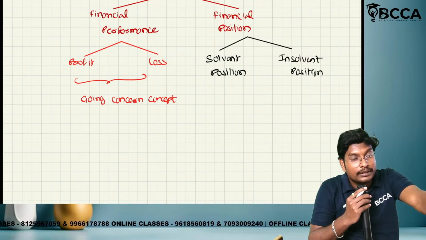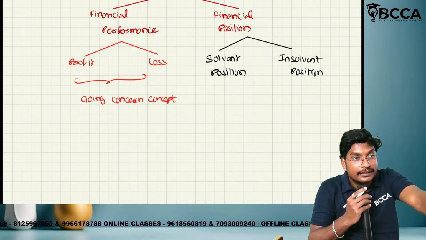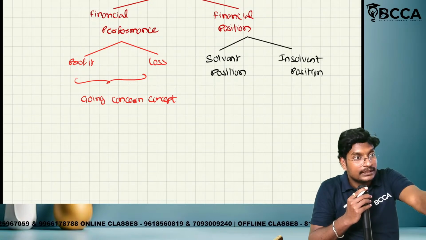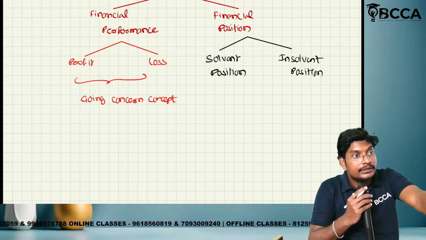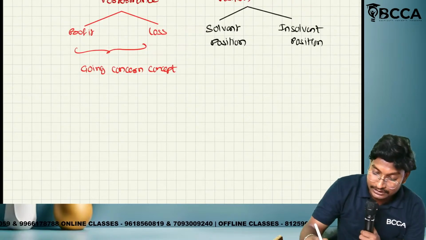That means the realizable value of assets is greater than liabilities, then it is called a solvent position. If the realizable value of assets is less than liabilities, then it is called an insolvent position. Normally, outside, when somebody is insolvent, we call that person IP. IP means insolvent position. Okay? So what is the meaning of solvent position?